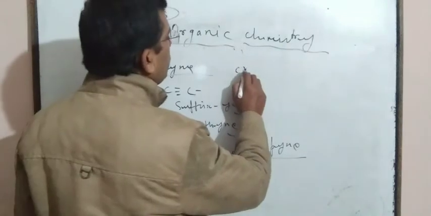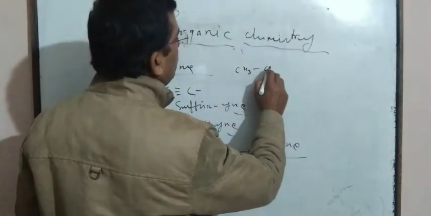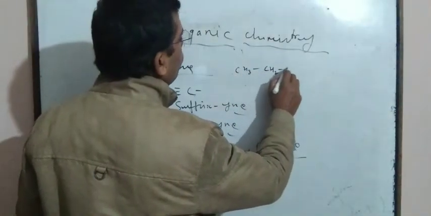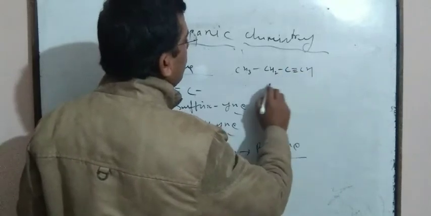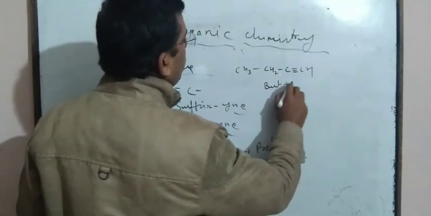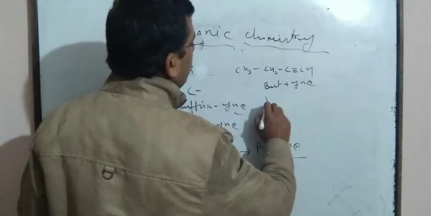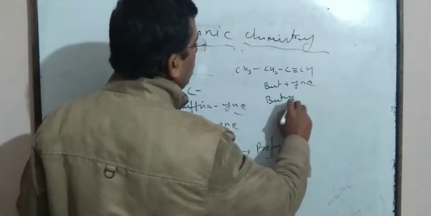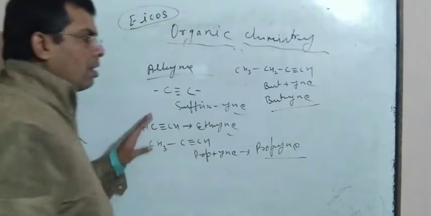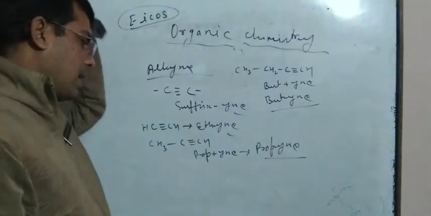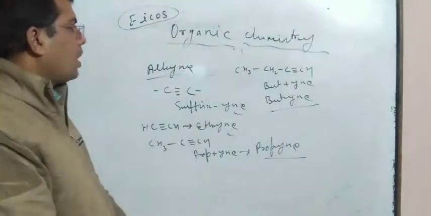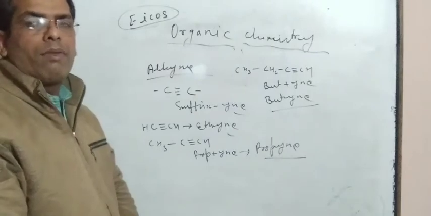Similarly, if this compound is taken, CH3 CH2 C triple bond CH, then it is but plus yne, it is butyne. So in this way we can write down the IUPAC naming of alkynes.